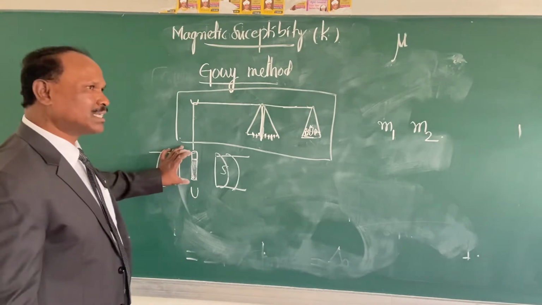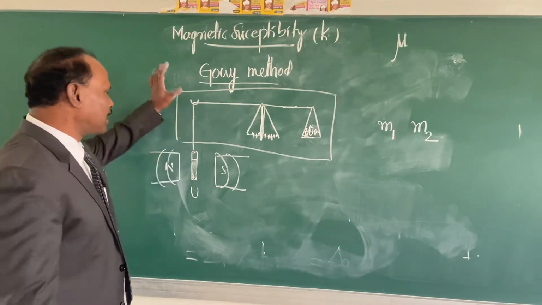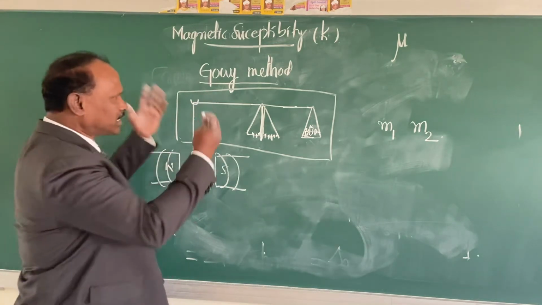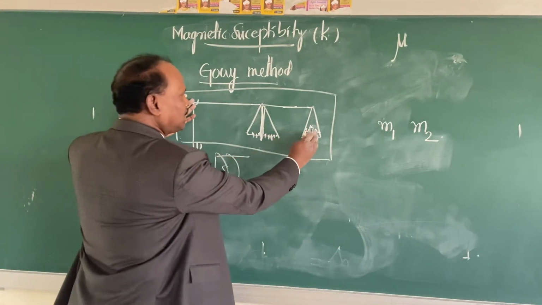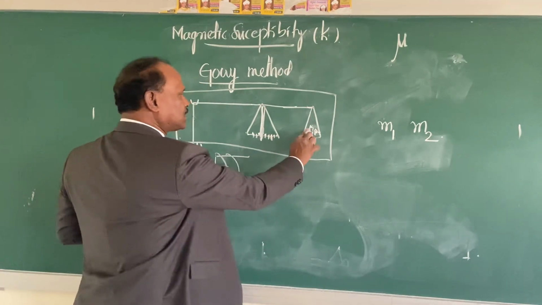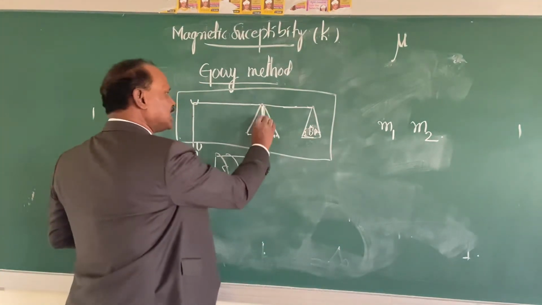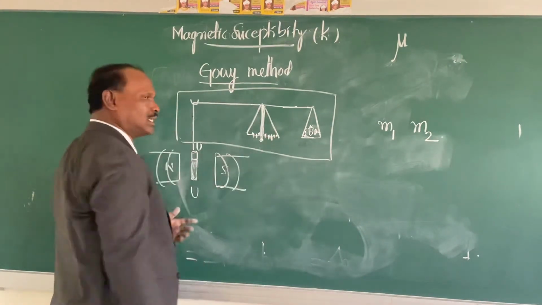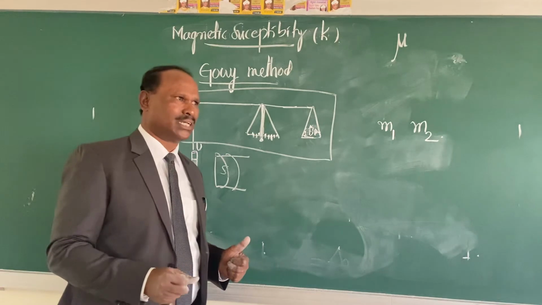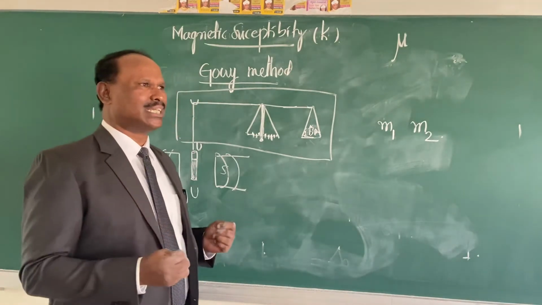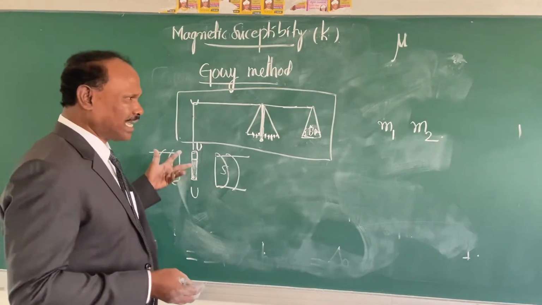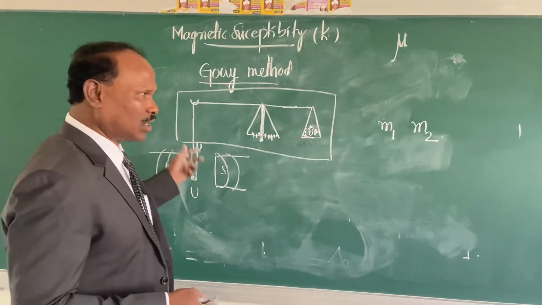Suppose this complex is diamagnetic. It is repelled by the magnetic field, so it goes above. When it goes above, this pan comes down. So when it comes down, you have to remove some weights so that once again this pointer comes to the zero level. So when you switch on the magnetic field, there will be a change in the mass of this U2, which is containing the coordination compound.